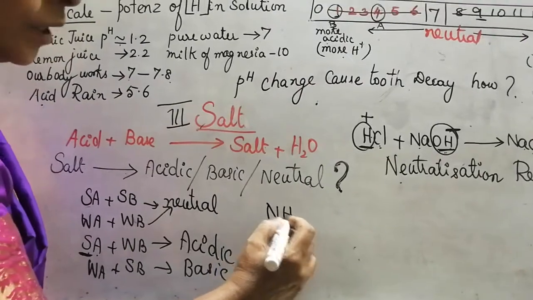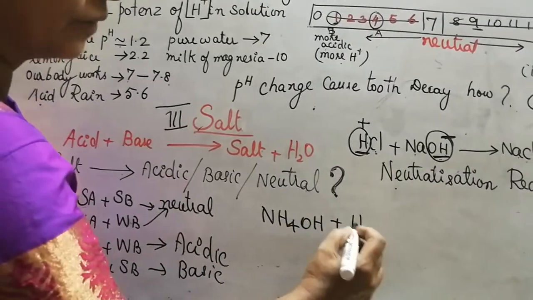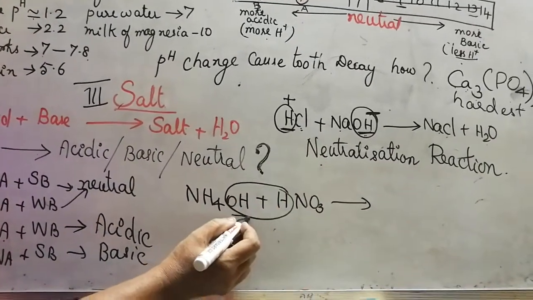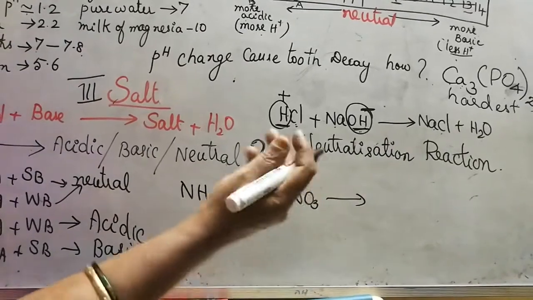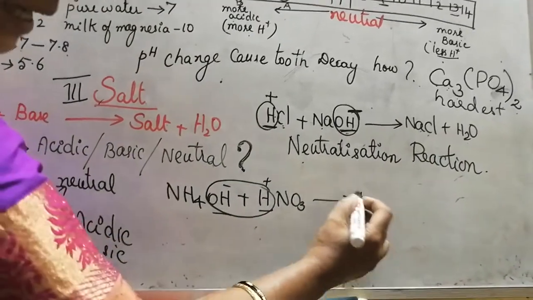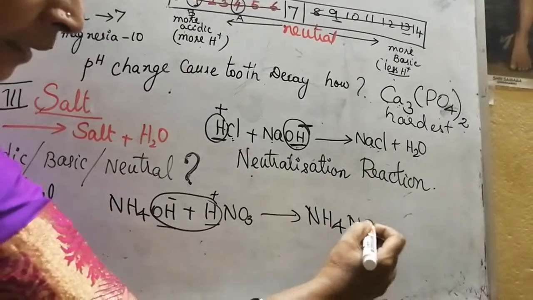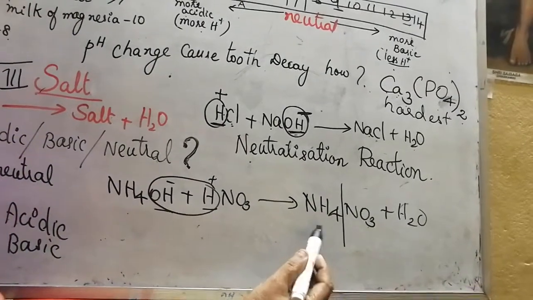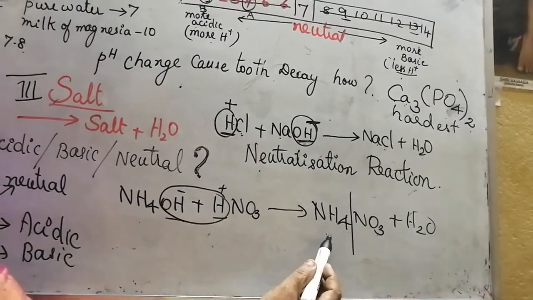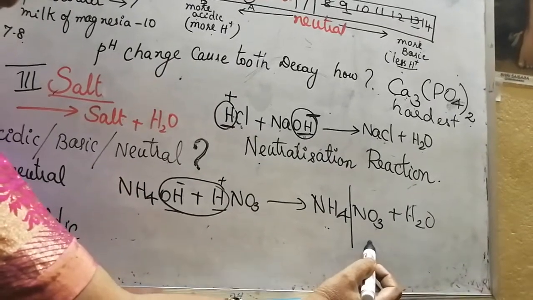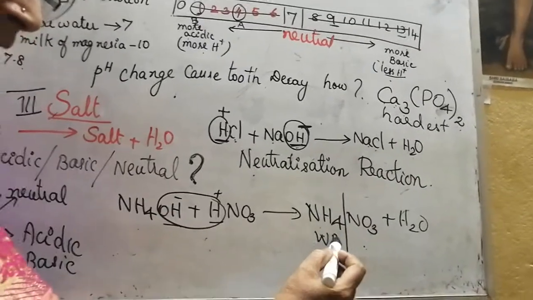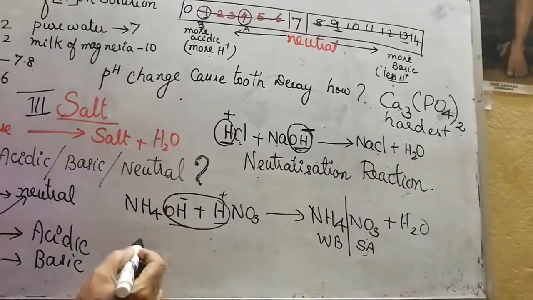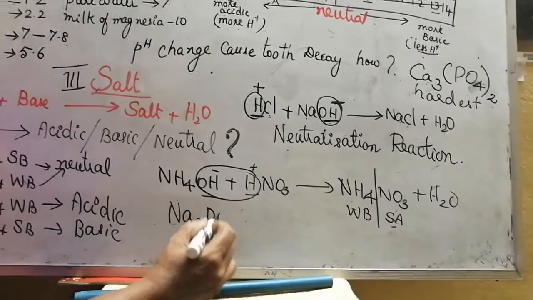Now we have ammonium hydroxide. When it reacts with nitric acid, water is removed, because the base gives OH minus and the acid gives H plus, and it is removed as water. What is the salt we get? Ammonium nitrate plus H2O. So divide and see. The first part will usually be the basic part, and the second part will be the acidic part. It is a weak base and a strong acid. So what will be the nature of the salt? Acidic in nature.